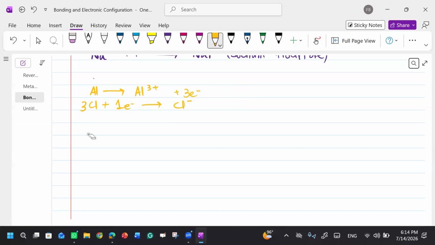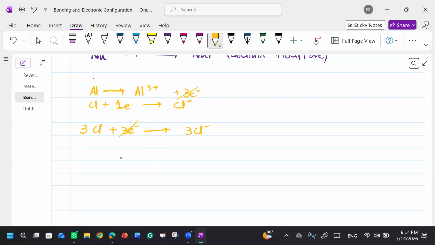Let me write it next over here: 3 chlorine plus 3 electrons gives 3Cl minus. This is your equation, and this one was the first equation. You can cancel the electrons.